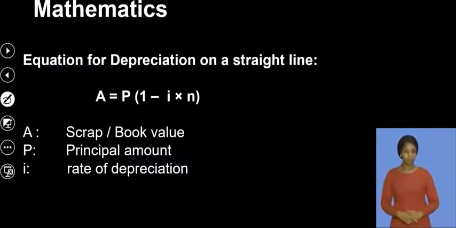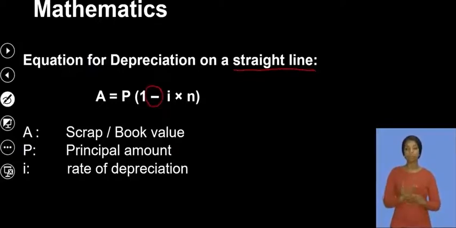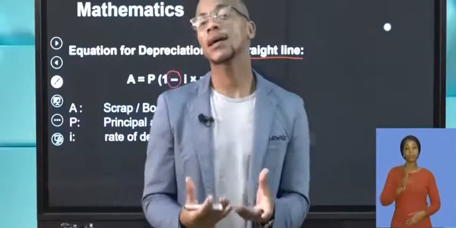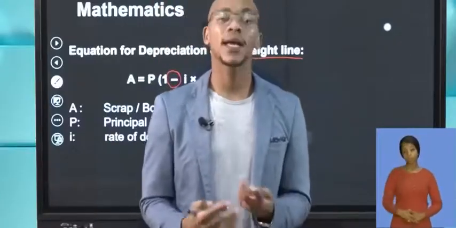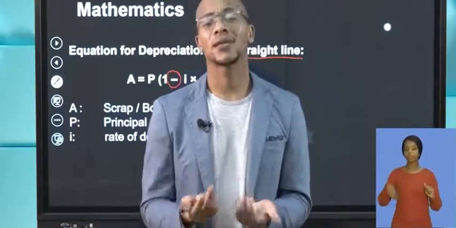The equation for this will be, remember I said it's simple interest, which means depreciation in this context. So depreciation would then be A minus. That's the big idea here. My A will be the scrap value, the principal amount would be the P, and the rate of depreciation would be the R. Now what I want you to think about, guys, is between the A and the P, which one will be more than the other?